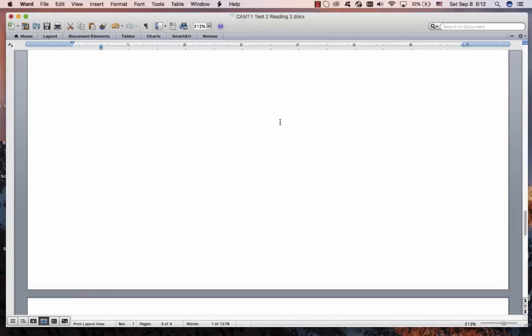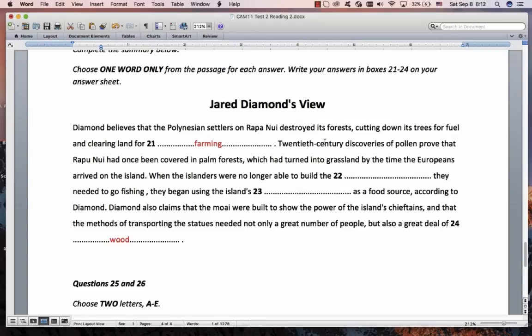Hey, not nice. So, we found the sentence. It was covered in palm forest, which turned into grassland by the time the Europeans arrived. Oh, it doesn't matter. There's nothing here. There's nothing there. Oh, that's just wasted a lot of time. We don't need that sentence.